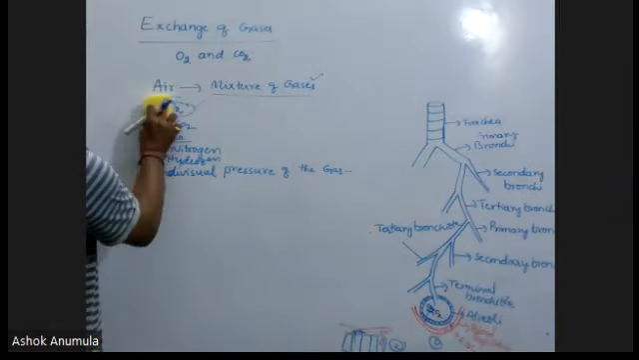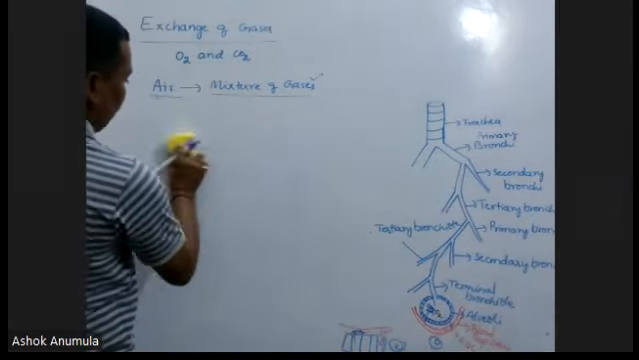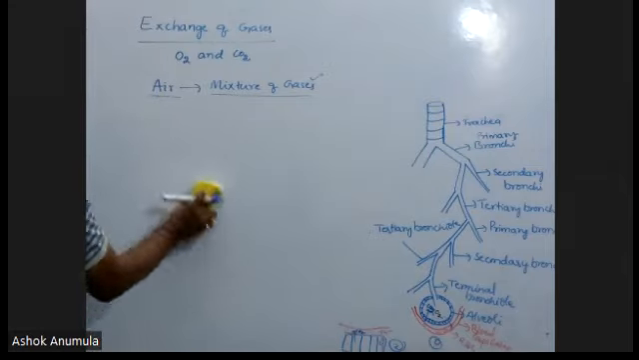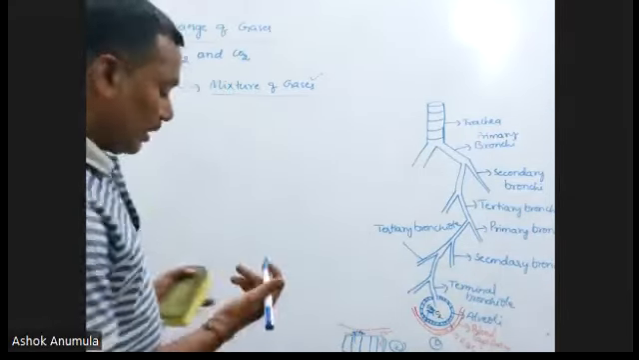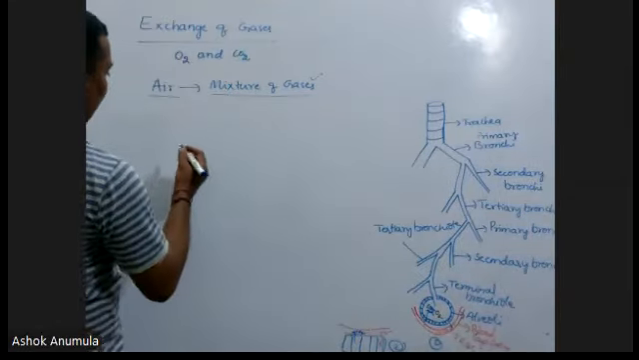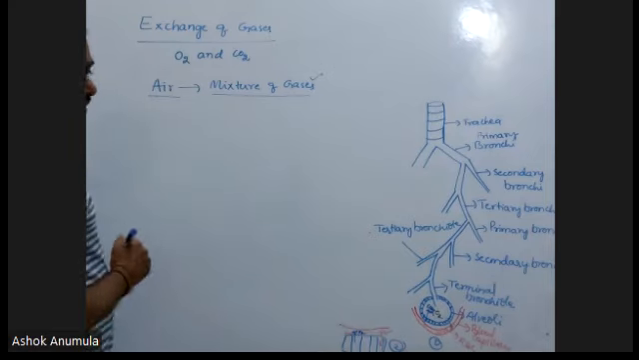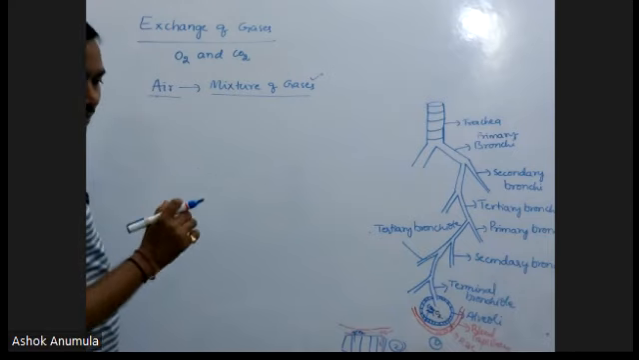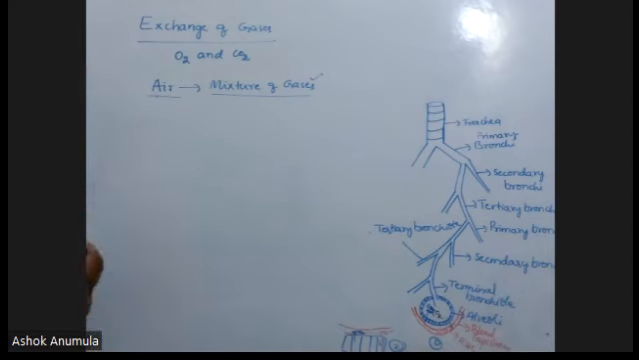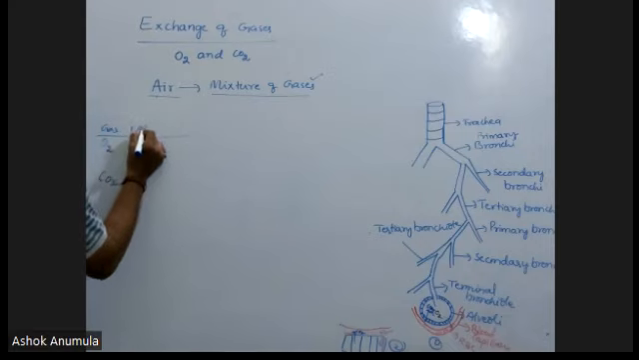In this air, so many gases are present, but there is no need to discuss those gases. In respiration, oxygen and carbon dioxide play an important role. That's why we have to discuss the pressure of oxygen and carbon dioxide. How much percentage of oxygen is present in the air and how much percentage of carbon dioxide is present in the air, we have to discuss. Here you can take oxygen and carbon dioxide, and you can take the atmosphere.